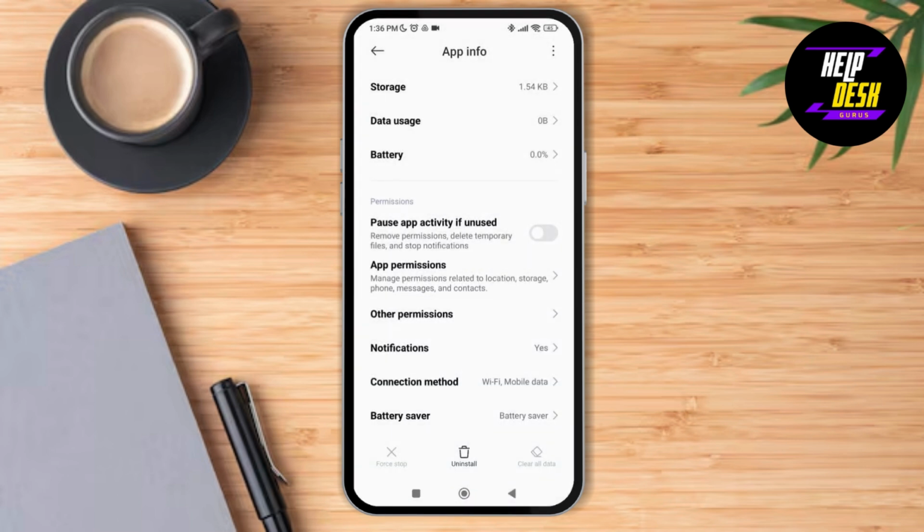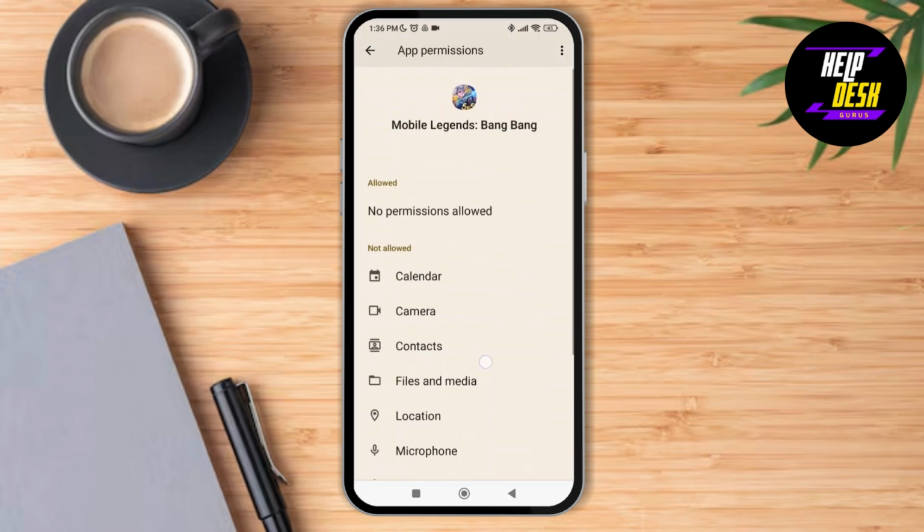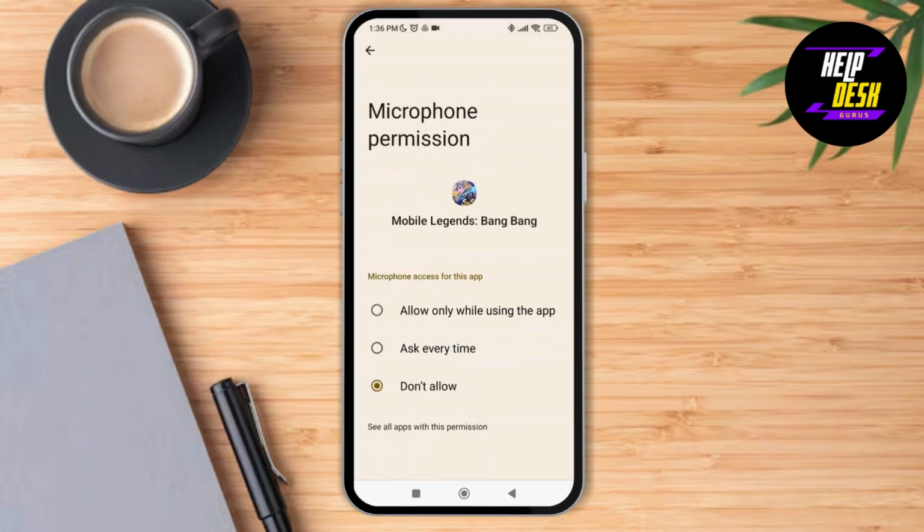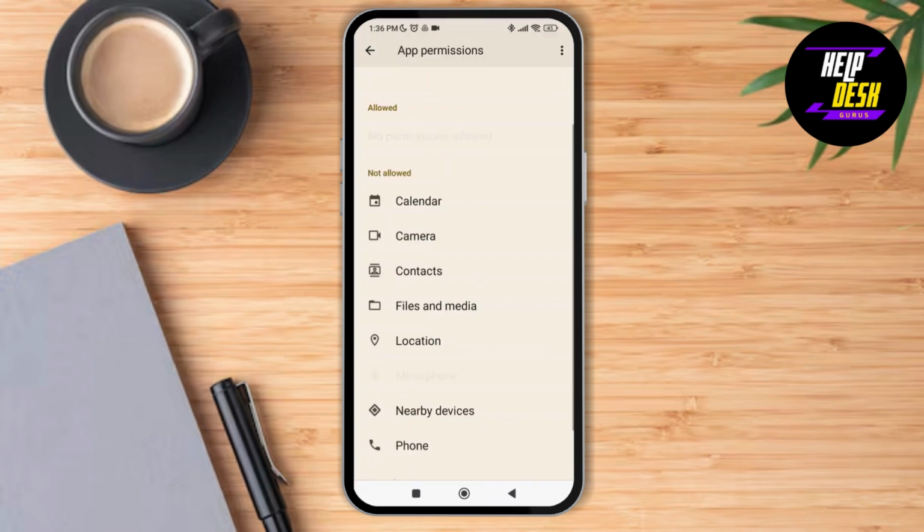Next, tap on the app permission and make sure that you have toggled on the option of microphone. So just tap on microphone and give that access to it.